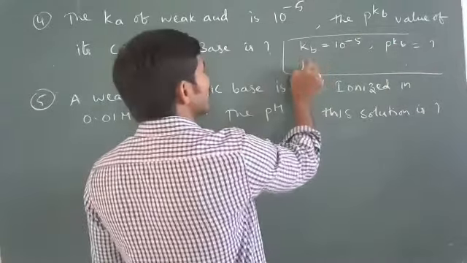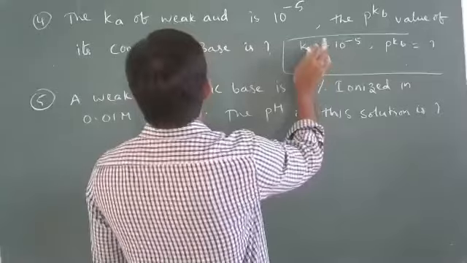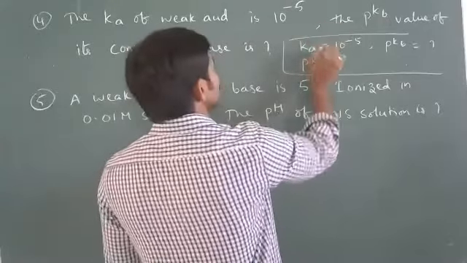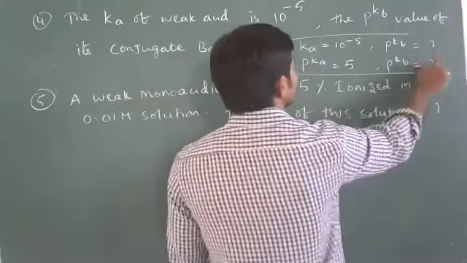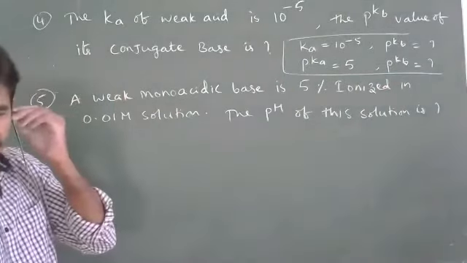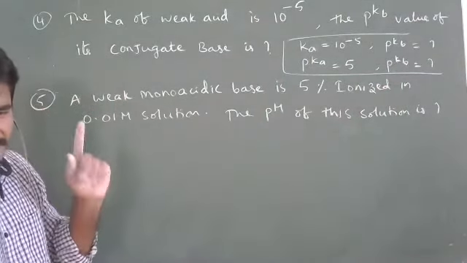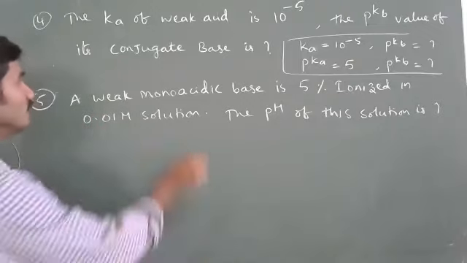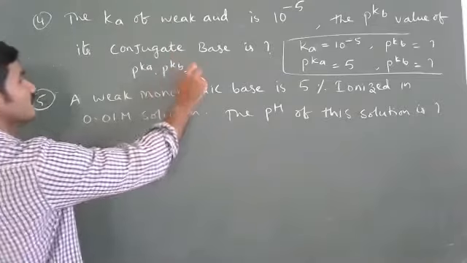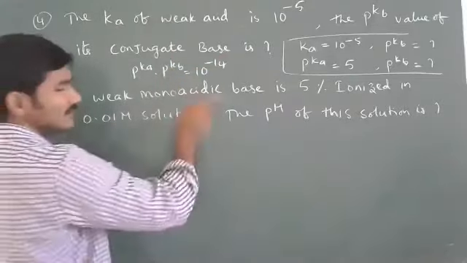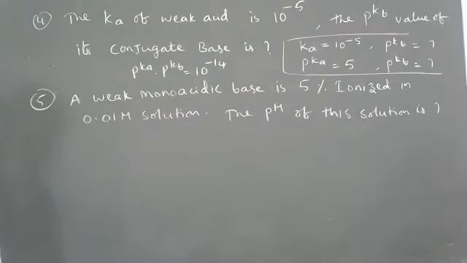If Kb is 10 power minus 5, pK is what? 5. Then find out pKb. So the relation is pKa plus pKb is equal to 14. So from that you can find out pKb. So 10 power minus 14. You apply, you'll get the answer. Yes, plus only, not minus. Plus only.